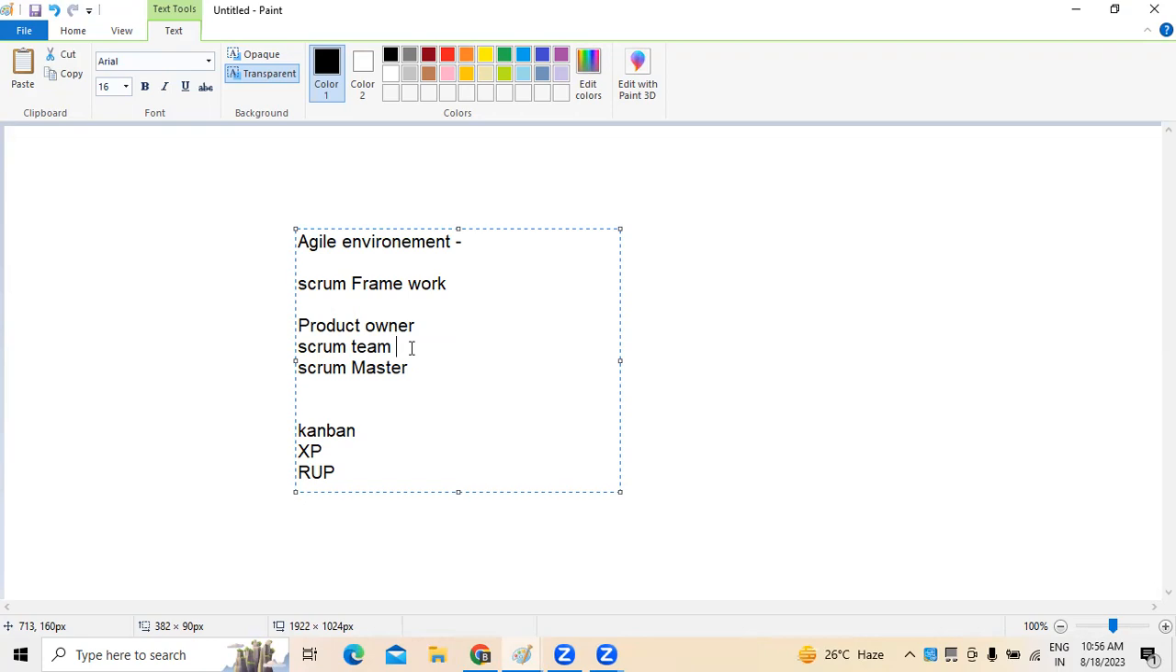Whatever impediments they have, everything will be rectified by the Scrum Master, and they have to ensure capacity planning, because the team is working on tasks or user stories. So the effort estimation, capacity planning, velocities, right? All these things will be done. For that, there are different Scrum ceremonies we have.